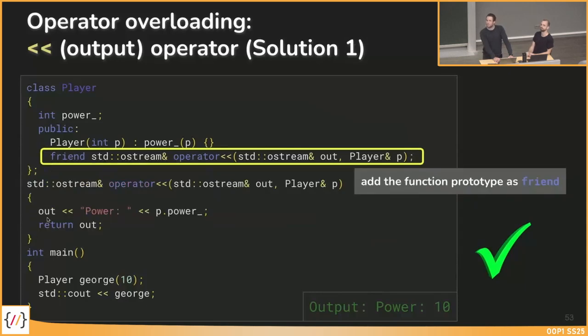Yes? Why should we implement something like this when we can also write a function like player.getString or something like that, or print info? Yeah, I think the answer to this question is what we have shown as motivation for operator overloading in the first step, where we wanted to say George plus Fred. We do not want to say George get Bauer plus Fred get Bauer. So we want to have something like this. We want to output objects. We want to add objects. We want to multiply objects. And in this case, for the output operator, it's just an output.